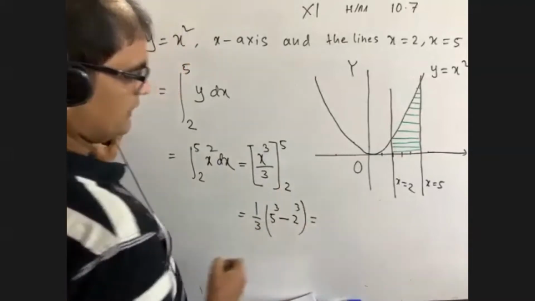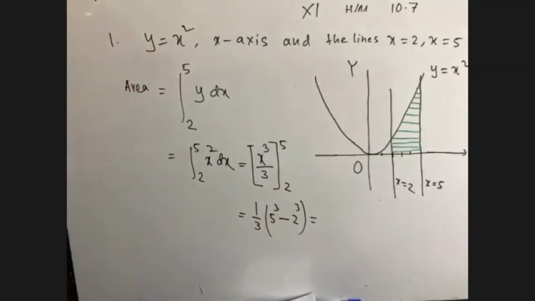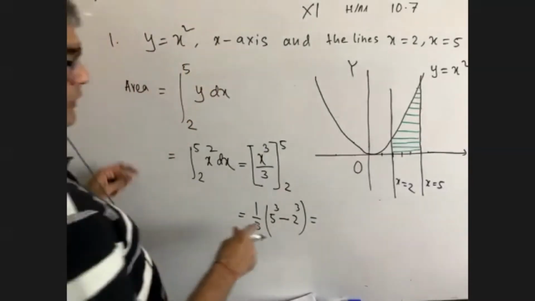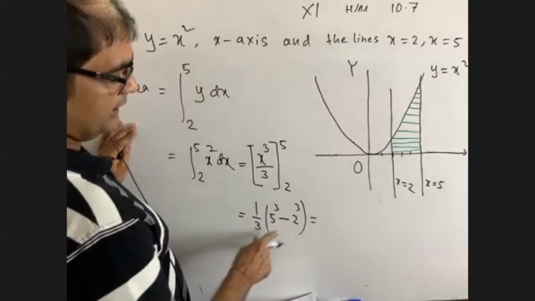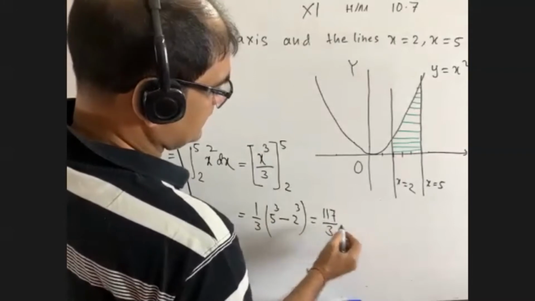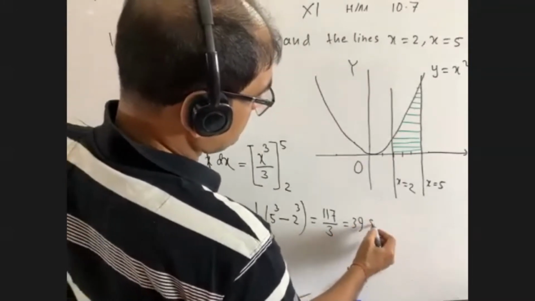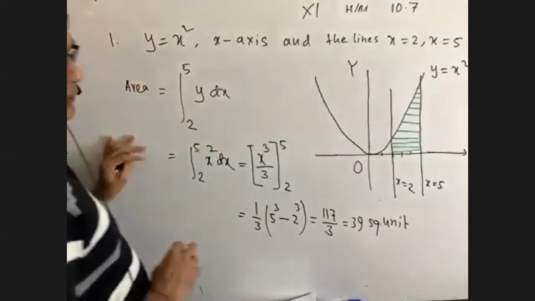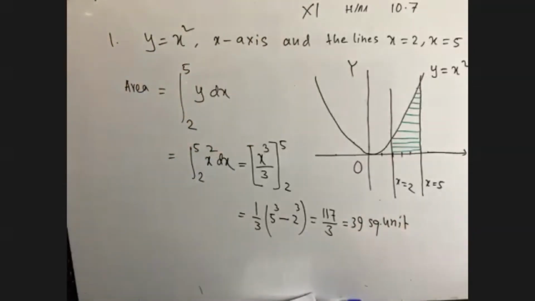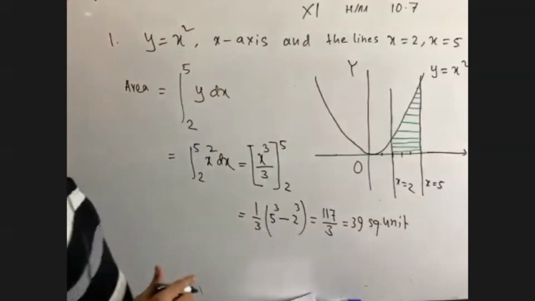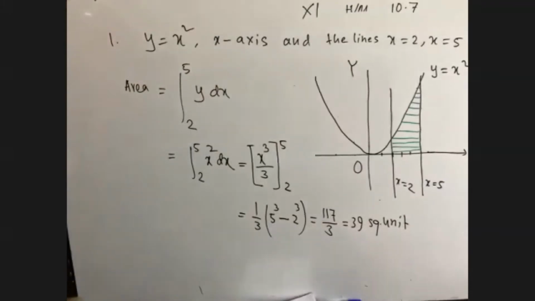Now let me know what is the result. 5 cube is 125, 2 cube is 8. 125 minus 8 is 117. 117 by 3 is 39 square unit. We have got our answer. The area of this part, as I have marked here, is 39 square unit.